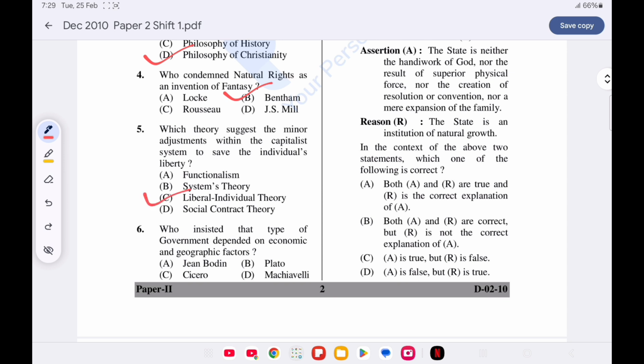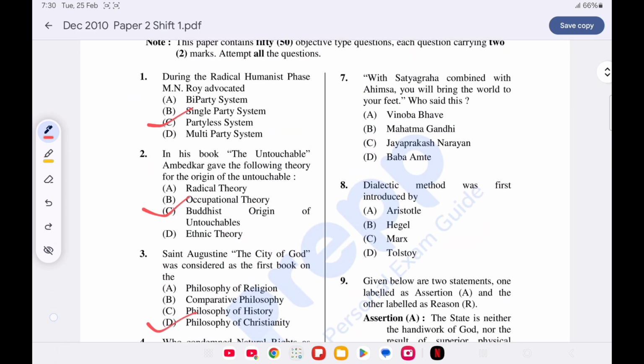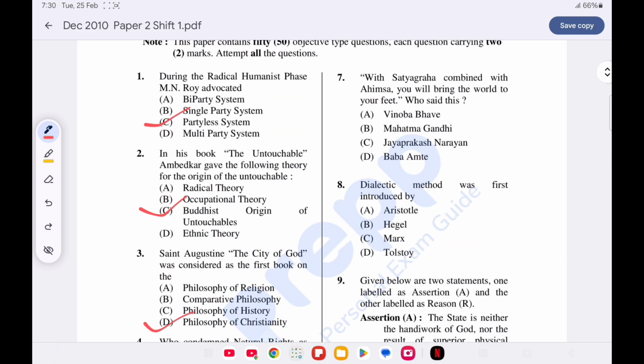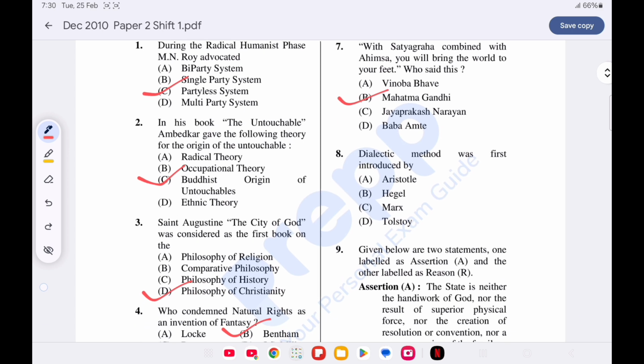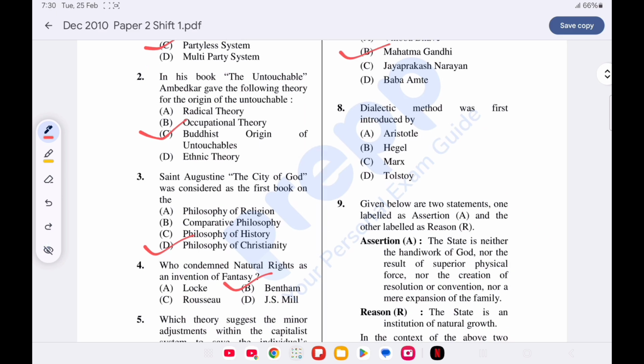Now question number 6. Who insisted that the type of government depended on economic and geographic factors? Option A is correct, Jean Bodin. Now question number 7. With Satyagraha combined with Ahimsa, you will bring the world to your feet. Who said this? Option B is correct, Mahatma Gandhi. Question number 8. Dialect method was first introduced by: option B is correct, Hegel.